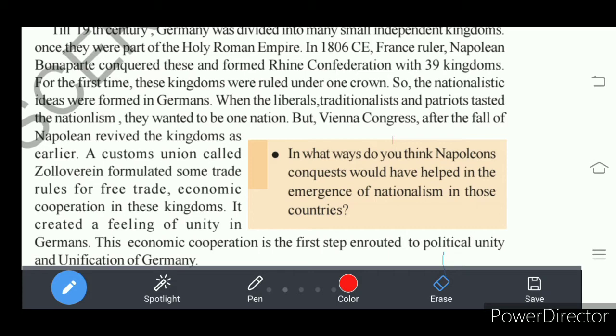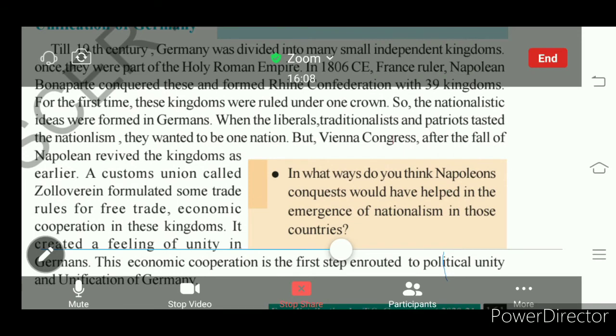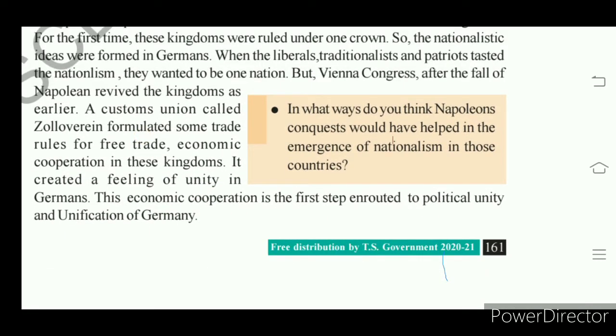So this agreement also created a sense of unity among the Germans, understand. This economic cooperation in 39 kingdoms among people belonging to one race developed a political unity. Because of the customs union, the 39 kingdoms turned into a confederation.